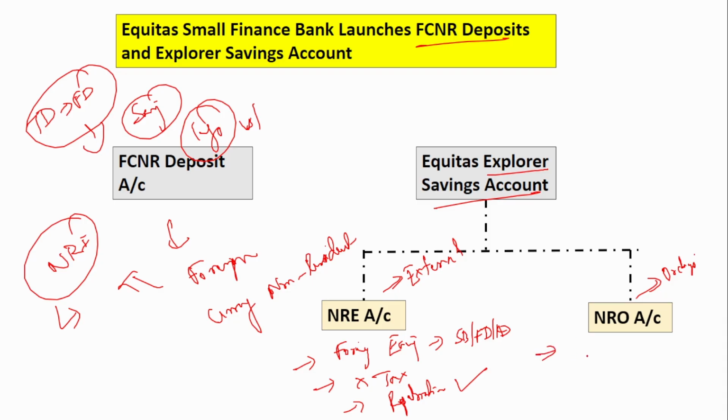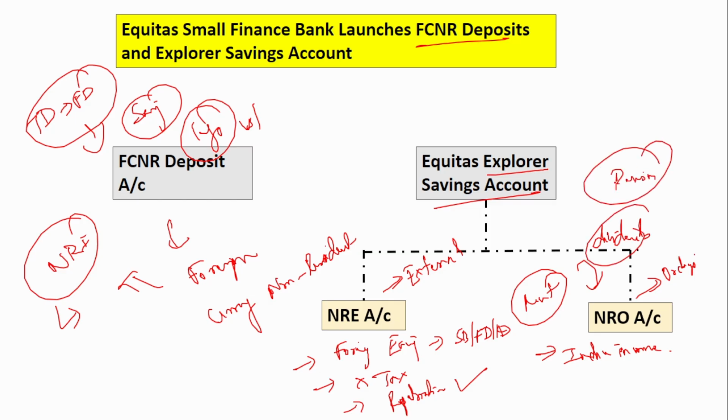Next, the NRO account. So here it is to manage the Indian income. Say suppose you have a house here and that house is giving you a rent every month, then where will you put that rent? That rent will be put into this NRO account. Similarly, you have bought certain shares, it gives you dividend, or maybe you are a pensioner, you receive pension every month. Where will that pension go? It will go into this NRO account.